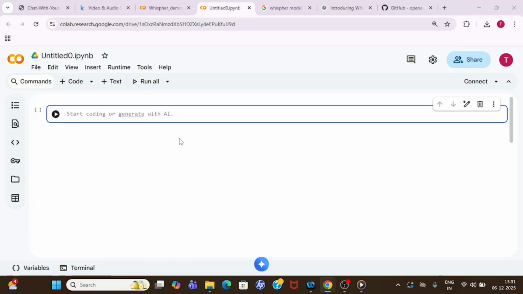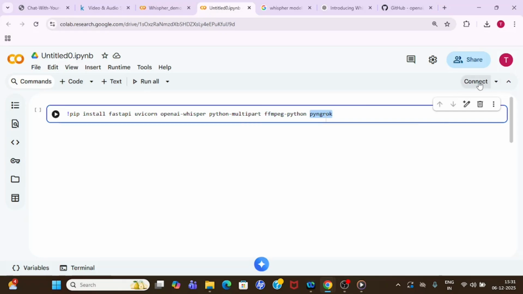Then only your API will work for any user, right? For that, I'm going to install all these packages. FastAPI I'm going to install, Uvicorn I'm going to install, OpenAI Whisper we have already seen. Then python-multipart we are installing for handling audio files, then the ffmpeg package, and then ngrok to export it to the outer world, right?